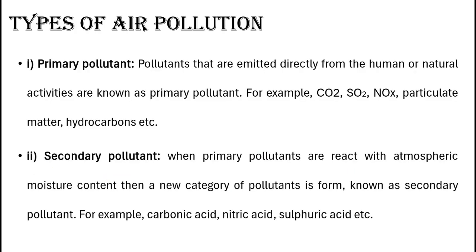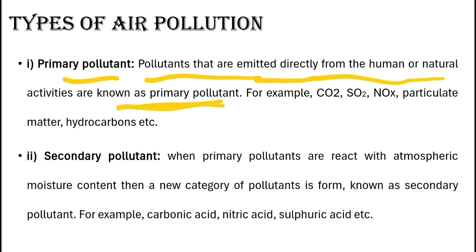Then types of air pollution. One is primary pollutants: pollutants that are emitted directly from human or natural activities are known as primary air pollutants. For example, carbon dioxide, sulfur dioxide, any compound of nitrogen, particulate matter, hydrocarbons, generally released from the burning of fossil fuels. So these are primary pollutants, which are generally released from any anthropogenic activity or any natural calamities.